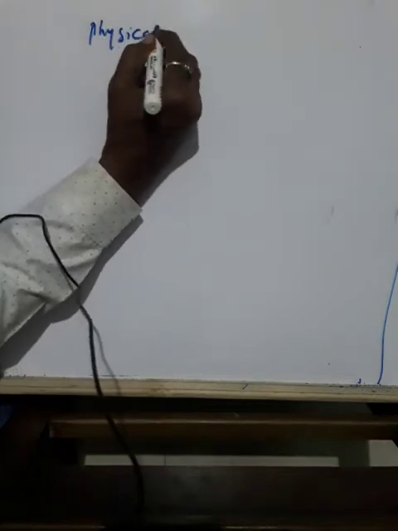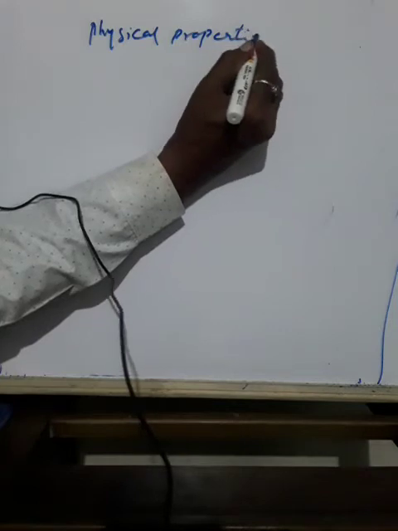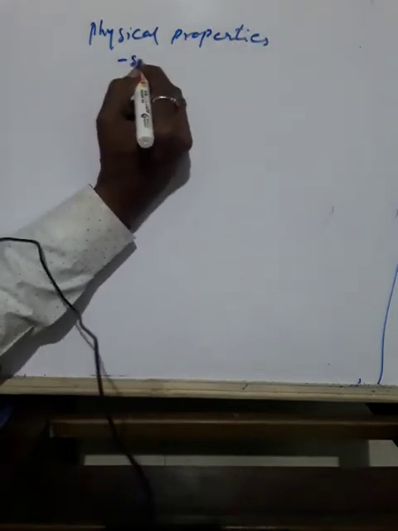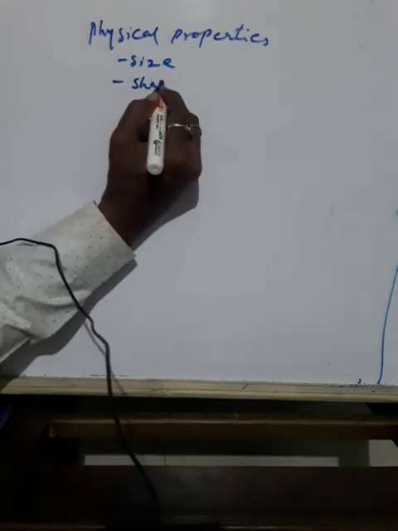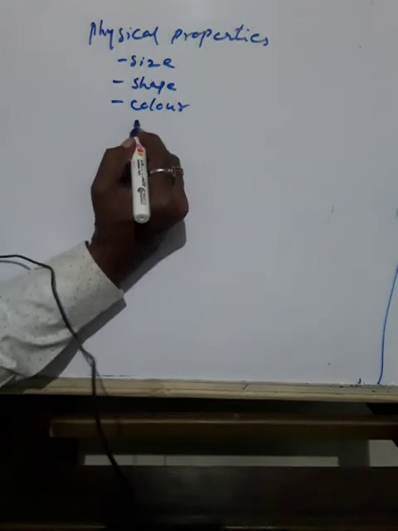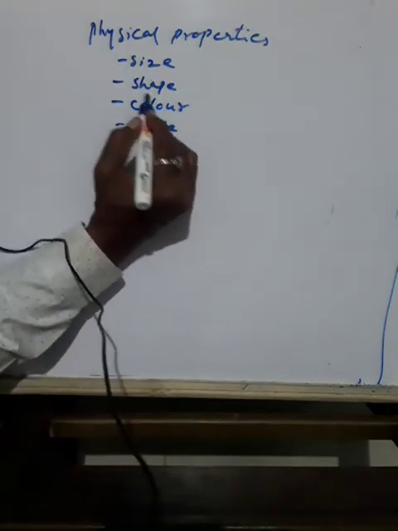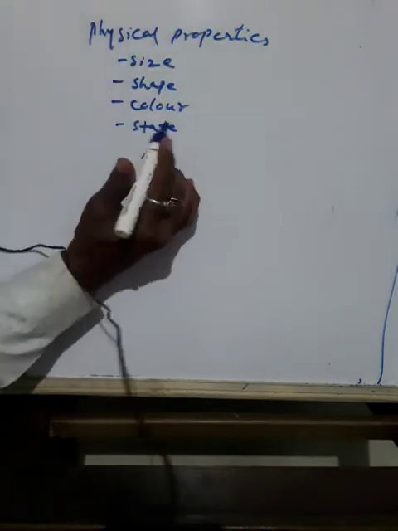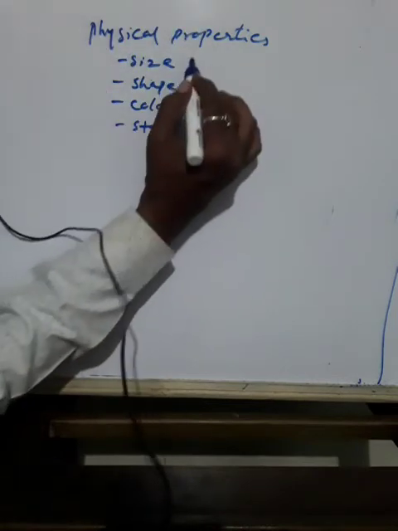Physical properties are the changes which take place in a substance: size, shape, color and state of substance. If these changes take place, these are the physical properties.